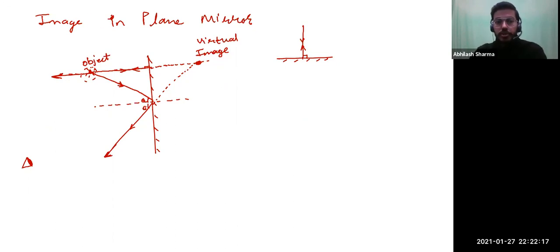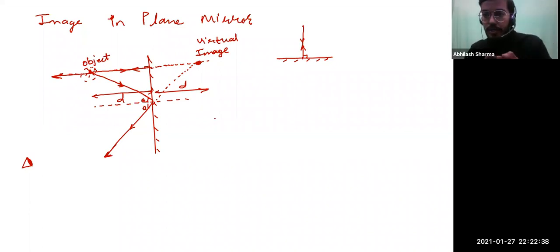Important things to be noticed about it. If the object was kept at distance d, then even the image will be formed at distance d only. So the distance at which you stand from the mirror, what you see inside the mirror also appears to be at the same distance.